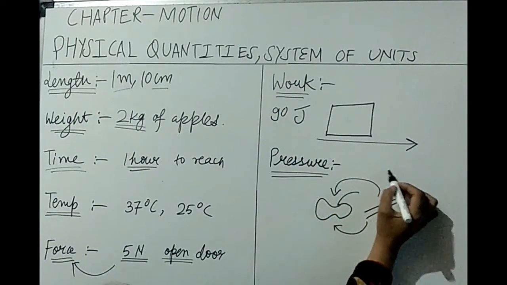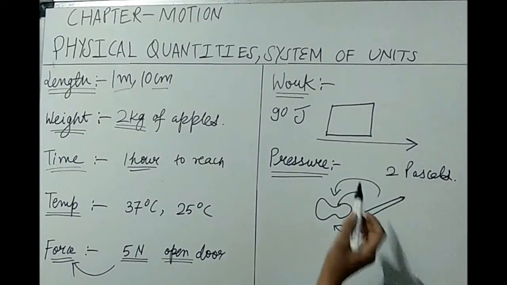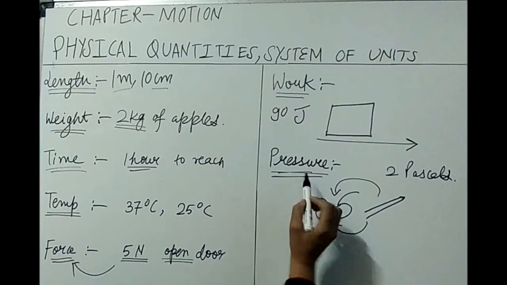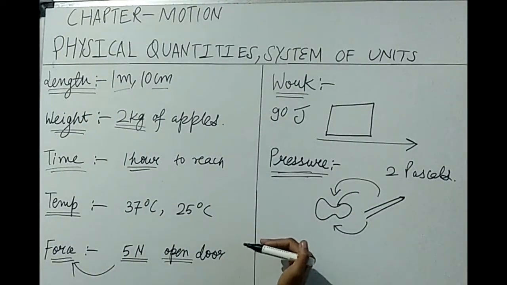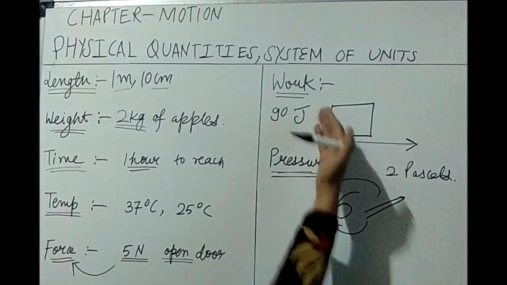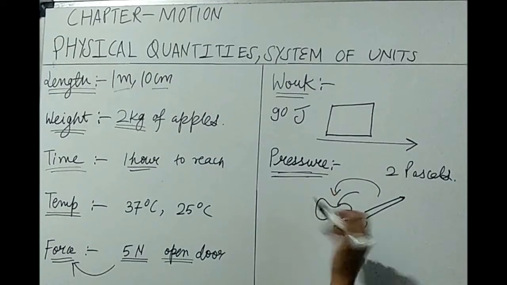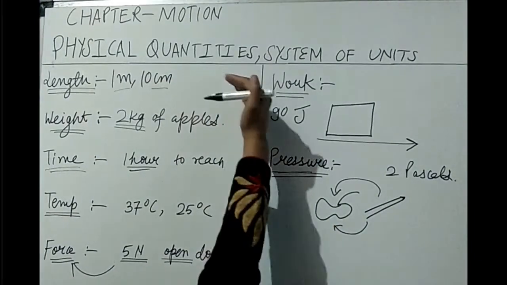Let's say that pressure applied is 2 pascals. So we are talking about pressure here. All these quantities we have discussed are measurable quantities: length, weight, time, temperature, force, work and pressure. All these quantities which can be measured are called physical quantities.